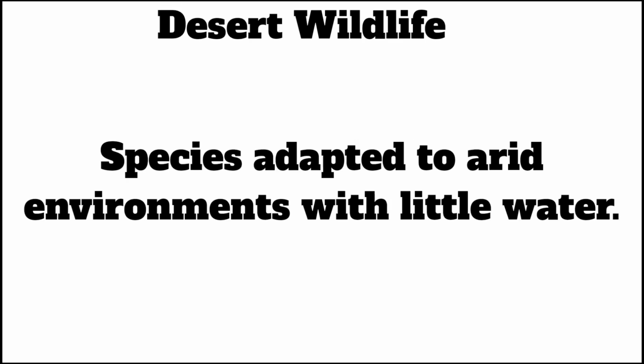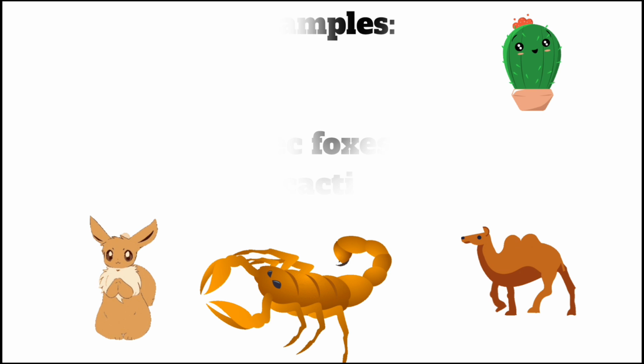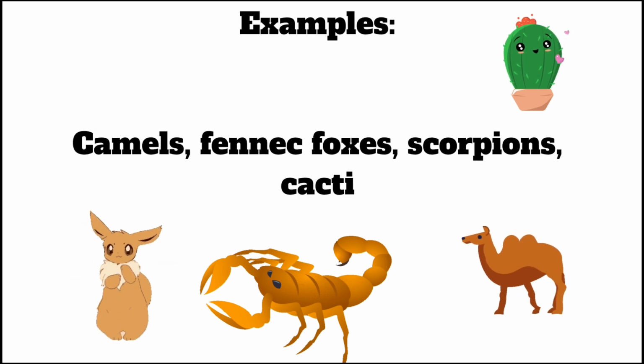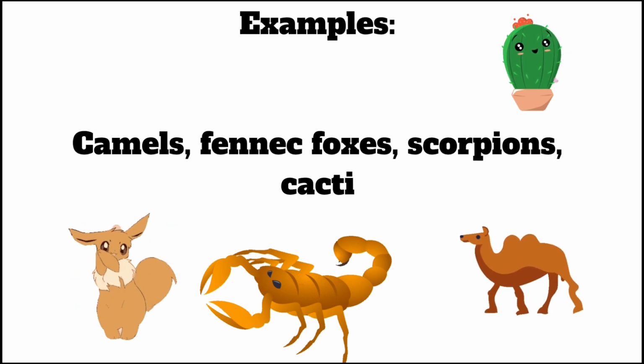Desert wildlife, species adapted to arid environments with little water. Examples: camels, fennec foxes, scorpions, cacti.